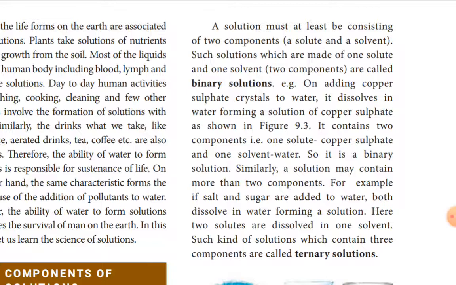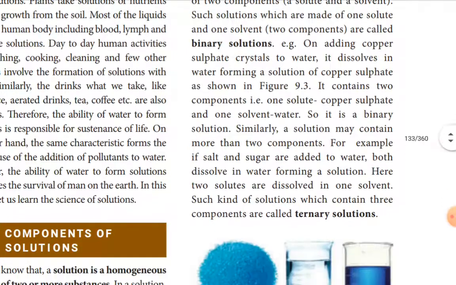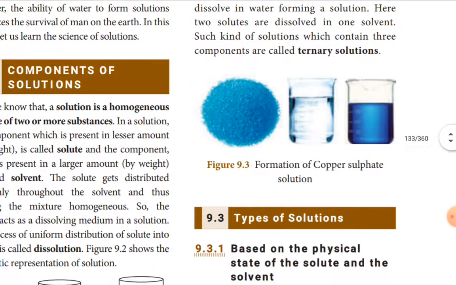So there are three components: salt, sugar and water. A solution which contains three components is called a ternary solution. Then next, the formation of copper sulfate is given. Copper sulfate is going to be bluish in color.